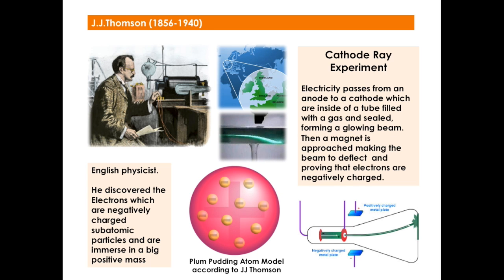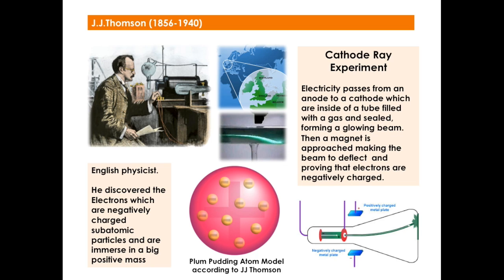After him came J.J. Thomson, 1856 to 1940. He was an English physicist, and he discovered the electrons, which are negatively charged subatomic particles, and he believed that they were immersed in a big positive mass. For this, he used the cathode ray experiment.